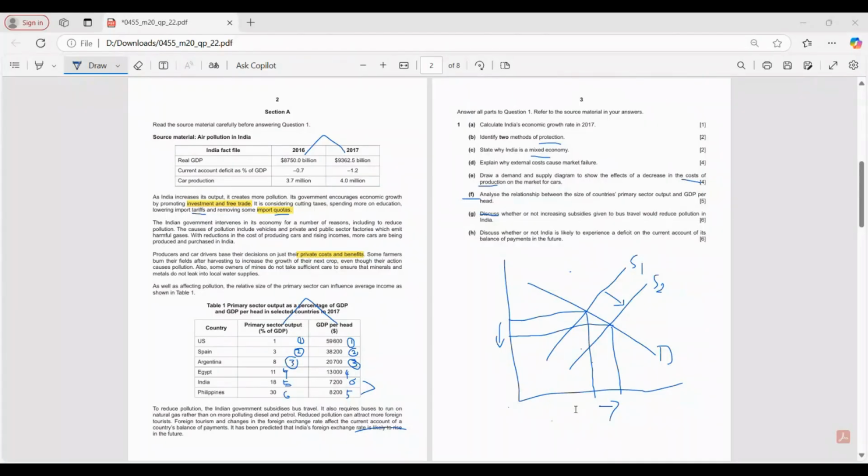Because the moment you deviate, all irrelevant points will come up there. So however much you write, it's not going to fetch you marks. Right? Is that clear? Yes. Right. So I will add more information to that.